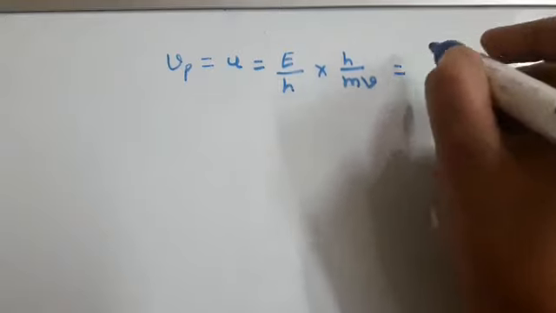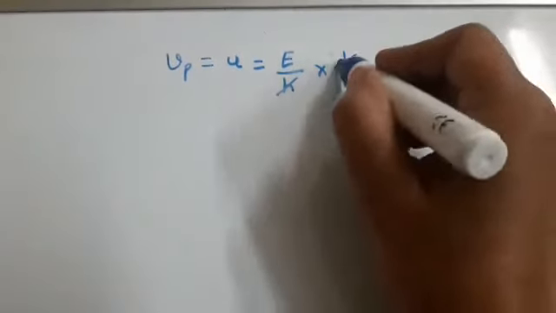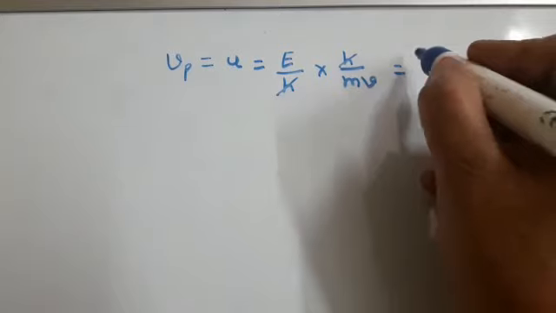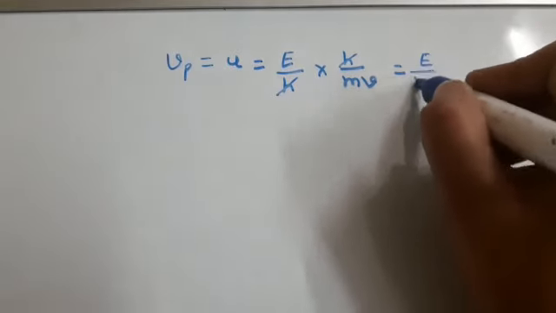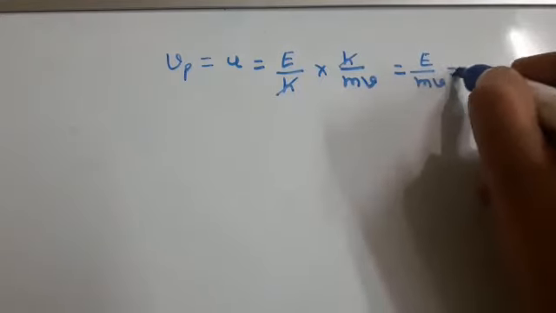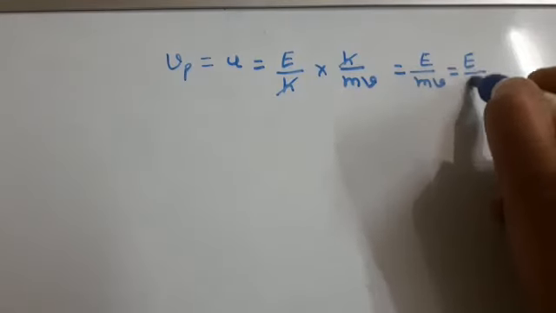Here h and h get cancelled, and that is equal to E upon mv, and that is equal to E upon p.